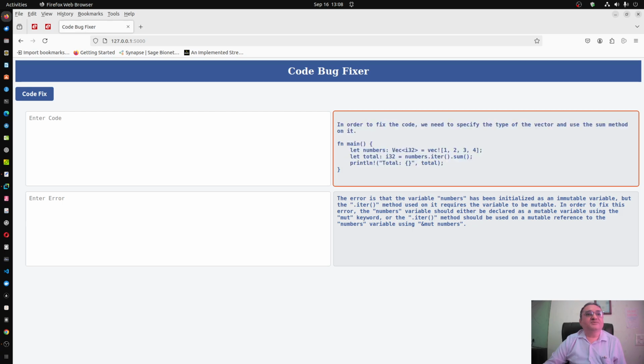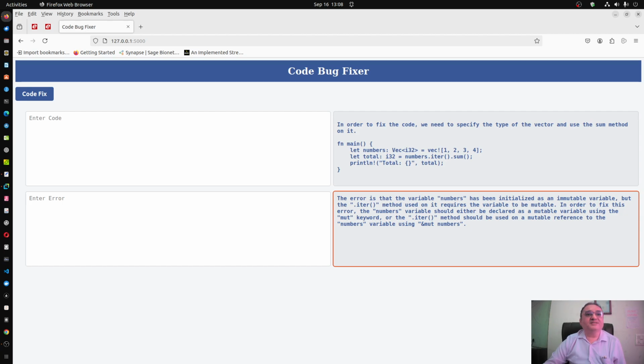this is what it has done. Okay, here i32 that it has added now. Okay, variable numbers has been initialized as an immutable variable, but the iterate method requires the variable to be mutable. In order to fix that, the numbers variable should be either declared as a mutable variable using the mut keyword, or the iter method should be on a mutable reference using &mut reference.